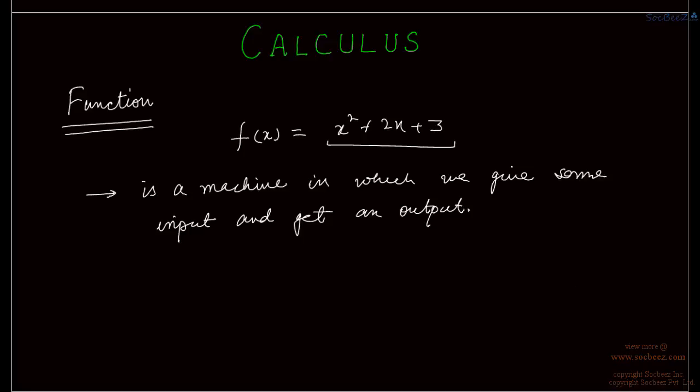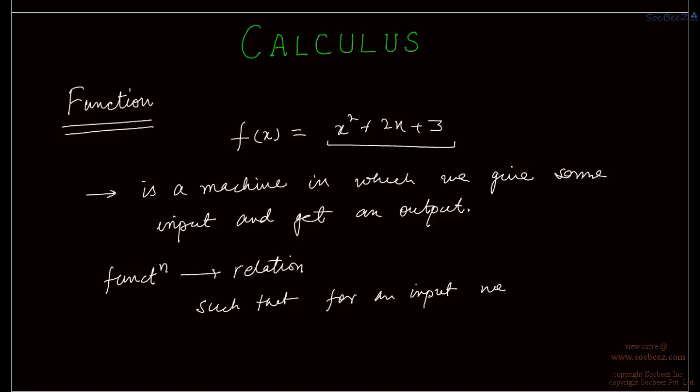In mathematical words we call a function a relation such that for an input we get a unique output. Okay. A relation may be a function or may not be a function.